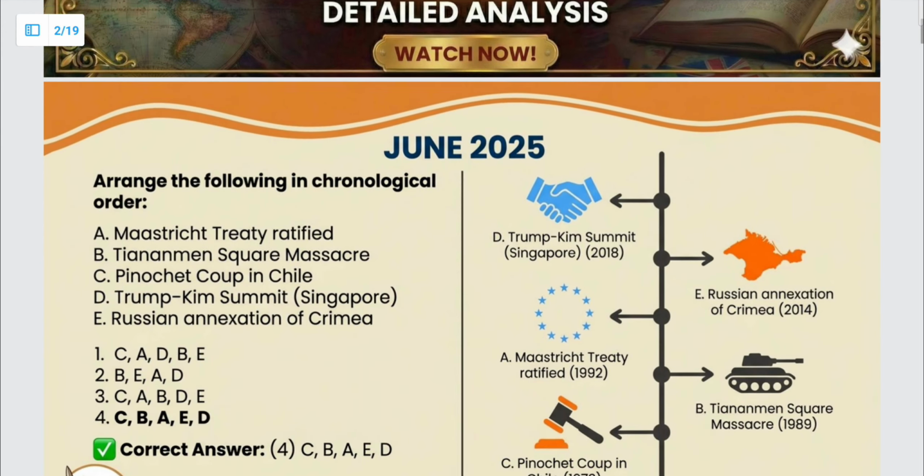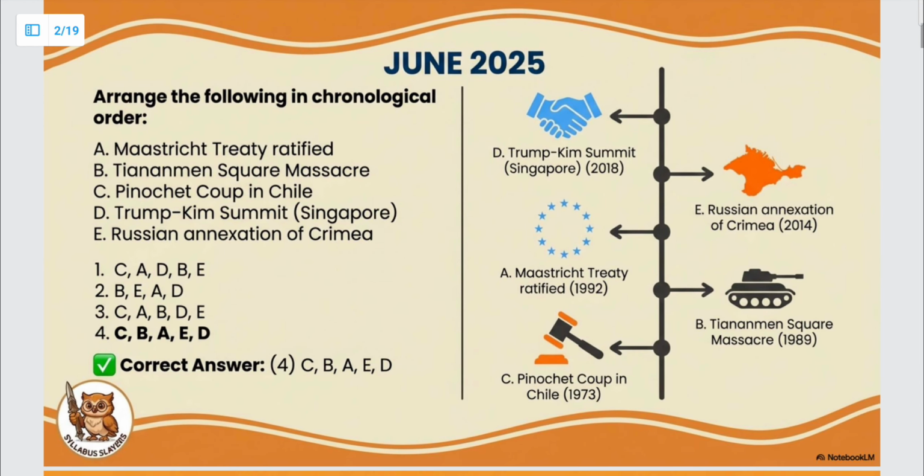The first question which was asked in June 2025 was we had to arrange the following events in chronological order. So I'll just give you the timeline. First, the Pinochet coup in Chile happened in 1973.